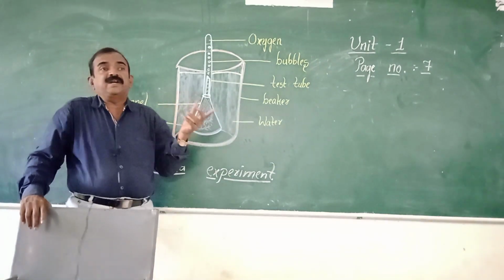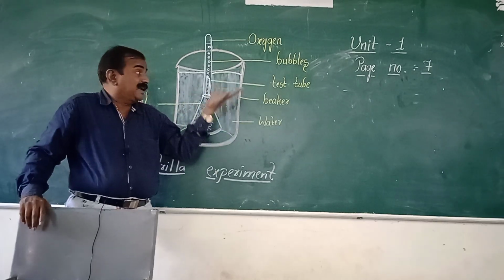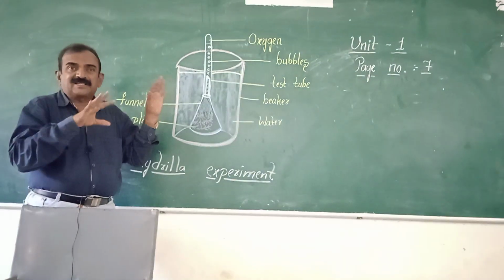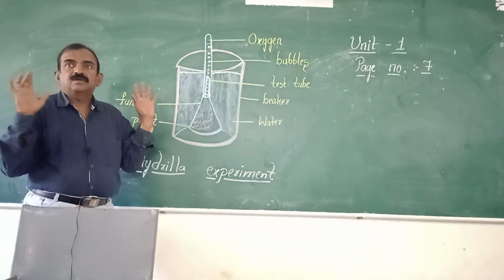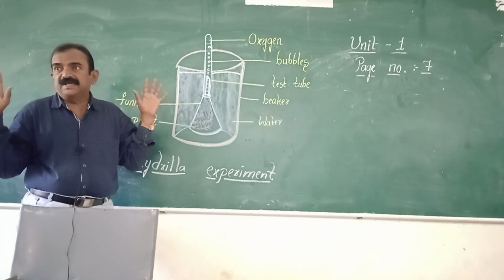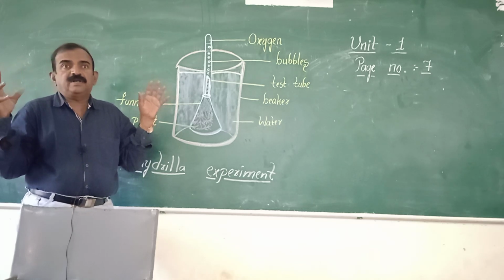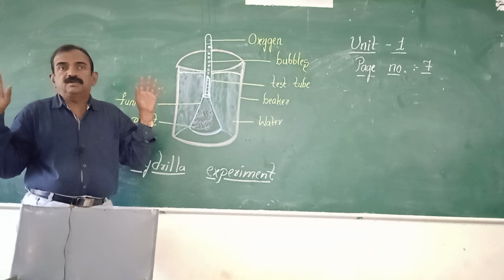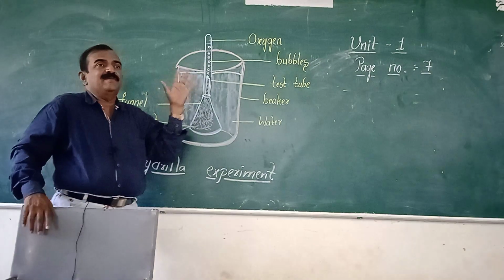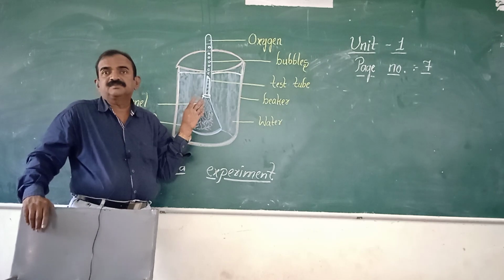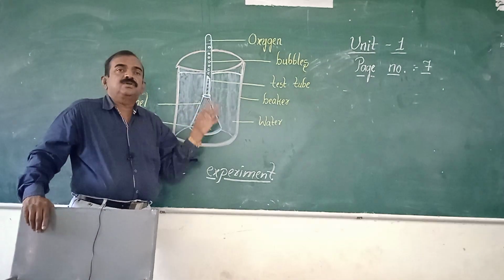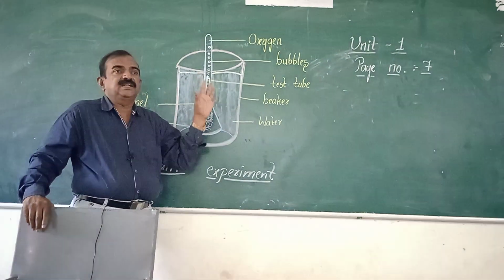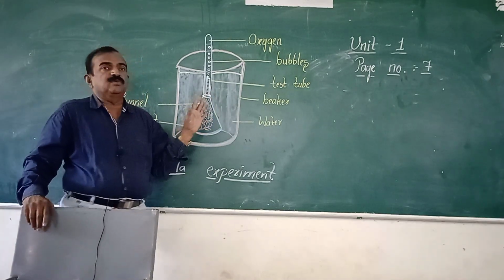And after aim, you need to write what? Materials required. So what are the materials required to do this activity? After I completely explain this activity, I will ask you questions. Be ready. Please keep your attention on this topic. Don't think about others. So here, aim is over. What is the aim of the activity? To observe oxygen. That is, aim is over.